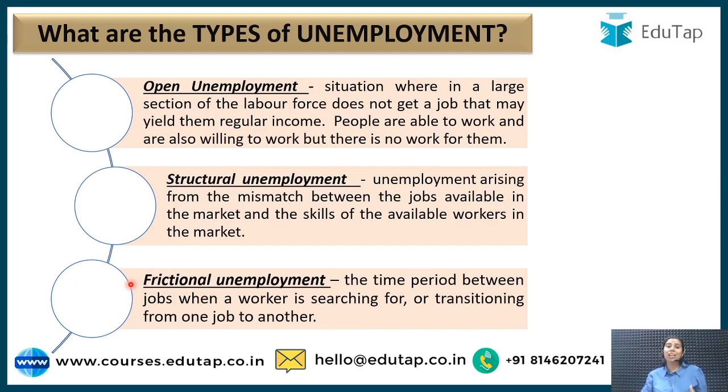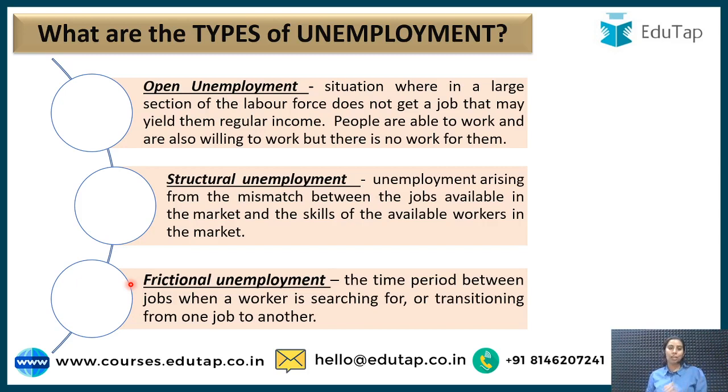Second is structural unemployment. Basically, this is the unemployment arising from the mismatch between the jobs which are available in the market and the skills of the worker. So there is a change in the structure, there is a mismatch in the structure. What people have to offer is not required. This happens when, let's say, the technology changes. Then people are not ready to adapt to that technology, then this might occur, right?